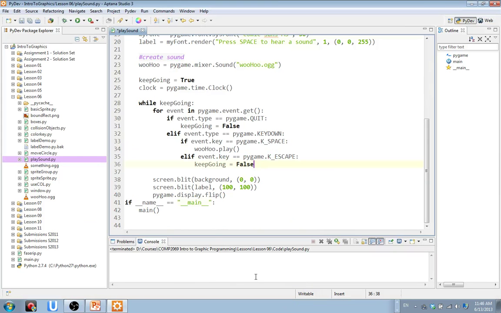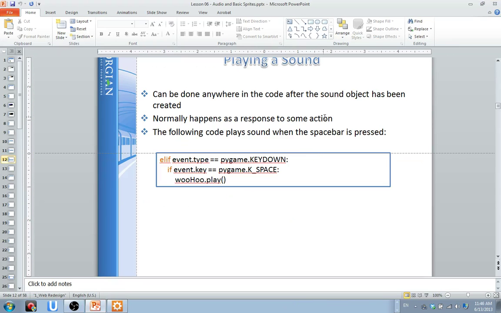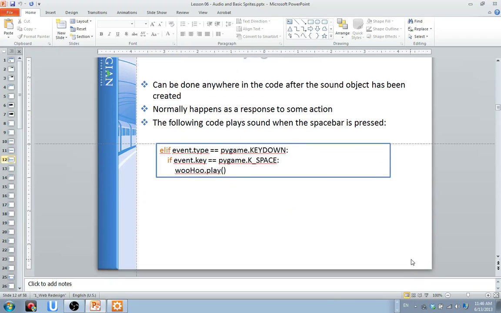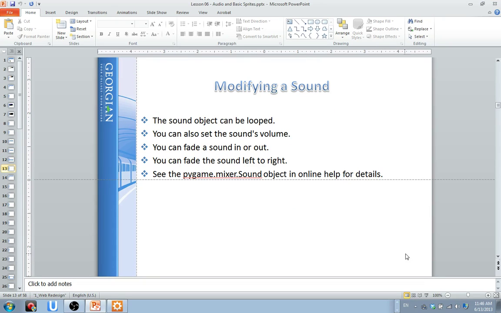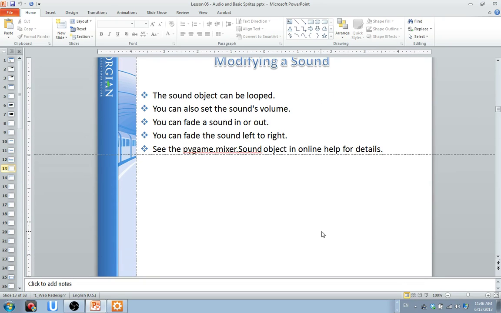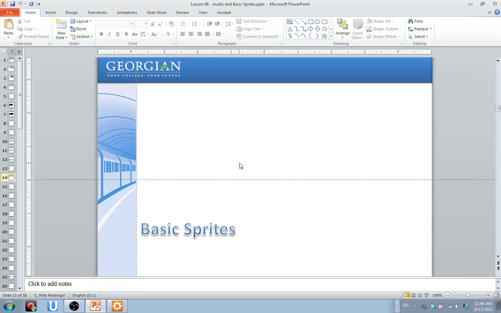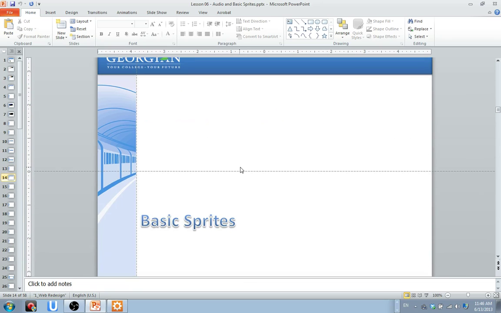All right, let's go back to playing sound. And we talked about this already. Modifying the sound. You can look online for the mixer object for details, fade in and out, and so on, left and right, do all kinds of stuff. Okay, are you guys good with the mixer object?